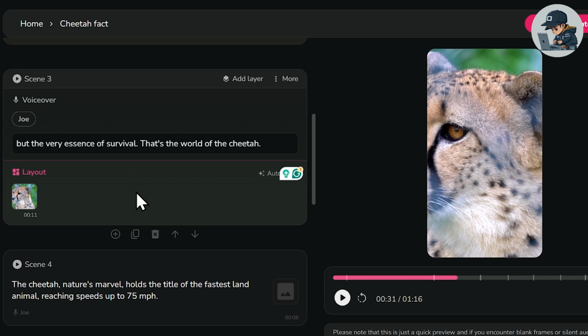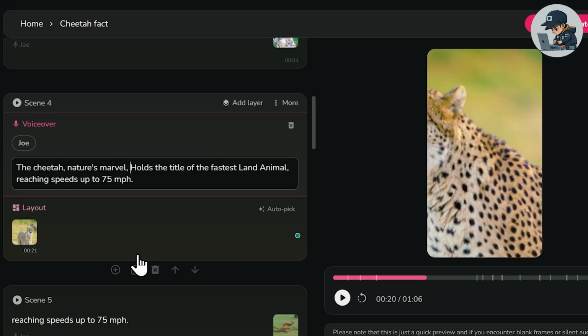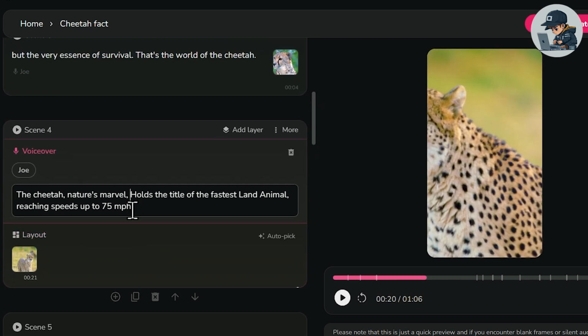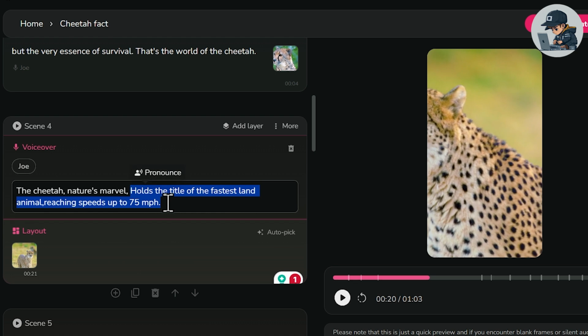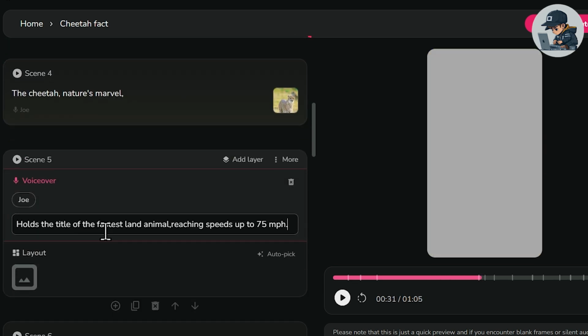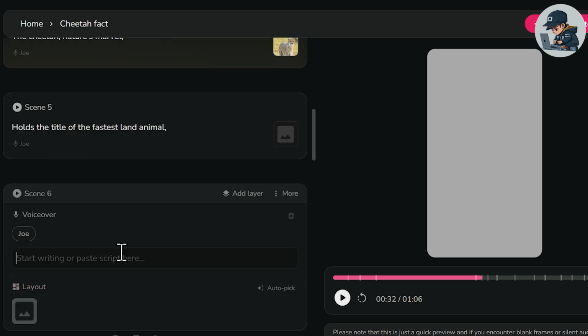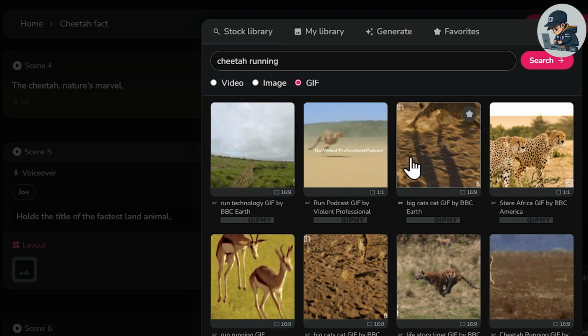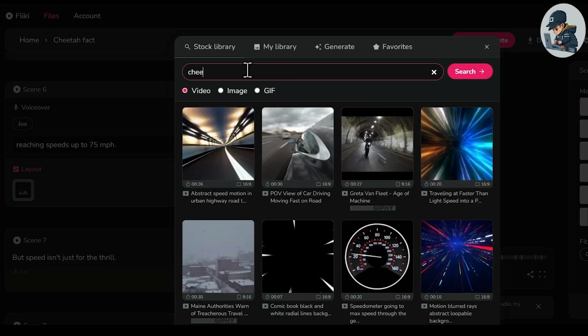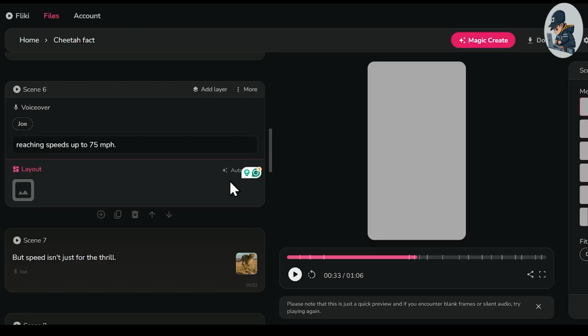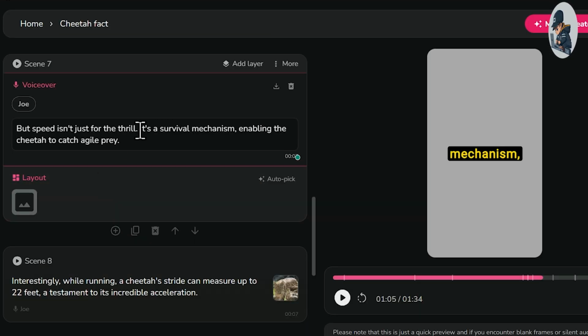All right. After that, I'll move to scene 4, and I also need to divide scene 4 into 3 parts. So first, I'll copy this sentence, then add a new scene, and paste it here. Similarly, I'll copy this sentence as well, add a new scene, and paste it there. And I'll add footage to all 3 scenes. All right, then I'll proceed further, and I'll also divide scene 7 into 2 parts.